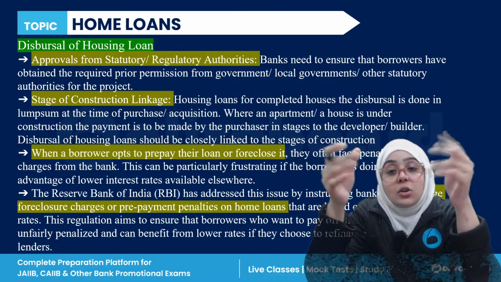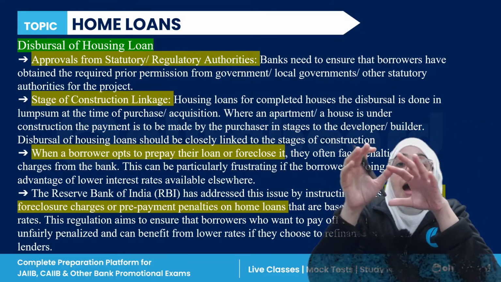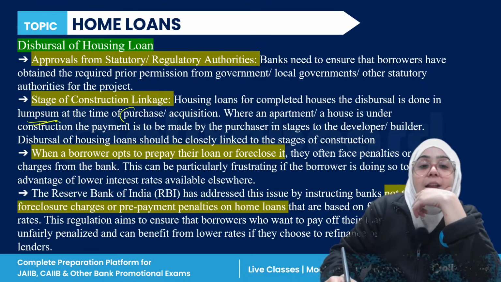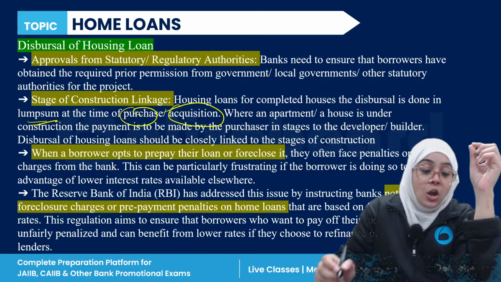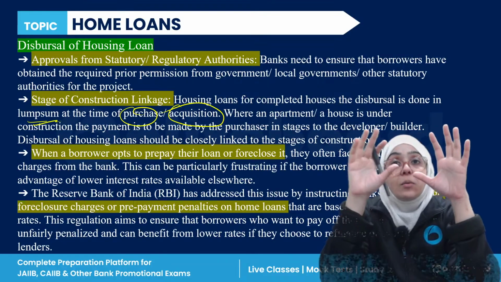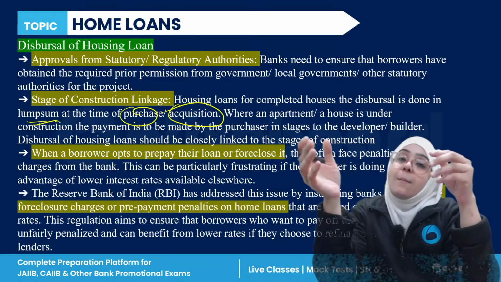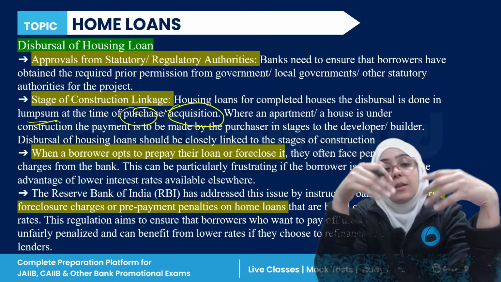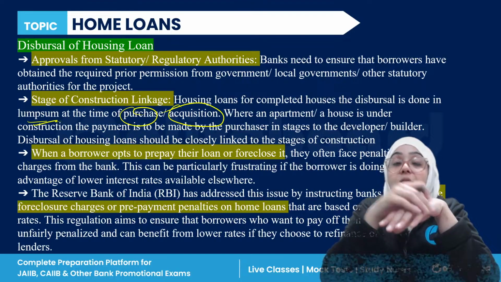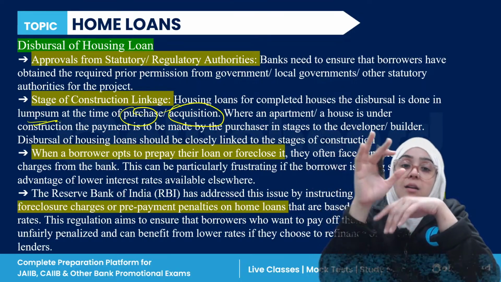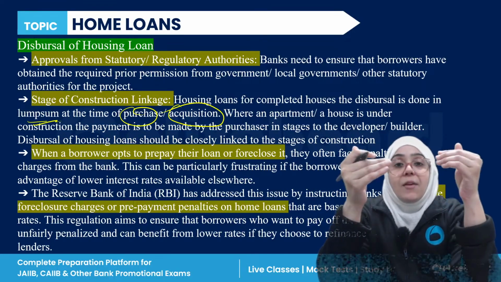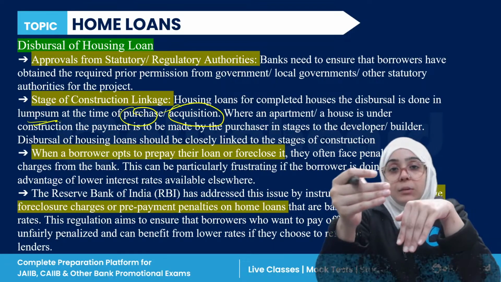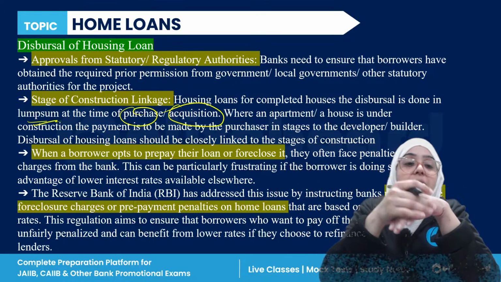The stages of construction. If we talk about the stages of construction, for a housing loan for a complete house, the disbursal is done as a lump sum at the time of purchase or acquisition. For example, you just purchase an already move-in flat, right? So a lump sum amount is given so that you can pay for the purchase of that home, and then you start living in it. When a house or apartment is under construction, the loan is given as per the stages of development, right? So it is disbursed according to the stages of the construction.